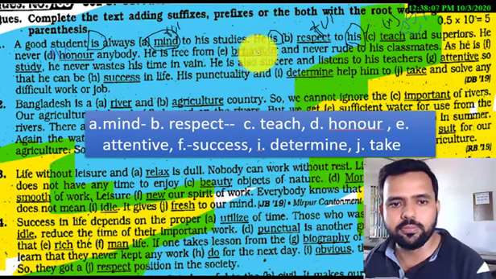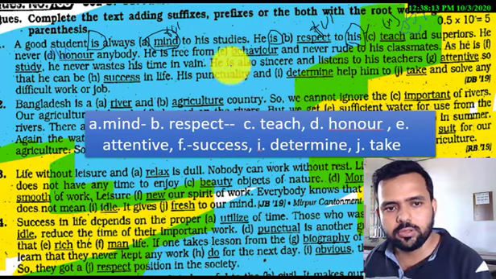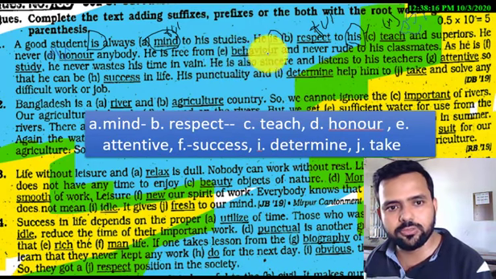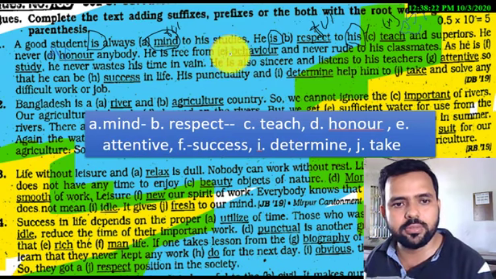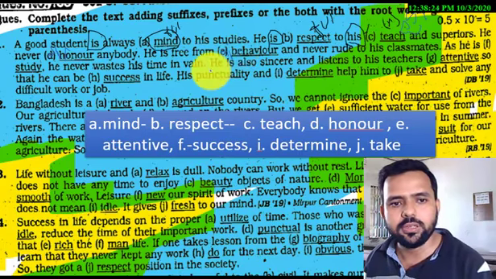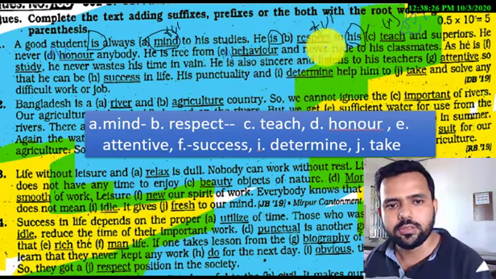Here, he is free from behavior. So again you have to use an antonym. If you make the antonym of behavior, you add a prefix, that is mis. So it will be misbehavior. He is free from misbehavior.